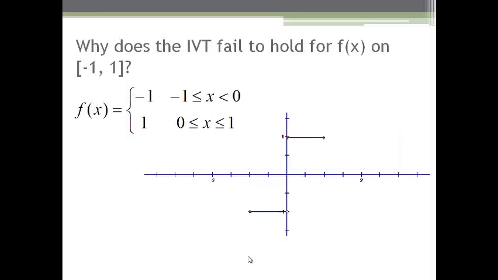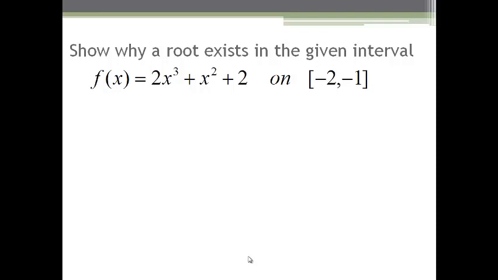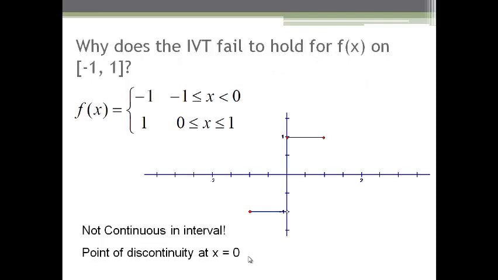The following example shows that the intermediate value theorem fails. Here f of x equals minus 1 in the interval minus 1 to 0 and 1 in the interval 0 to 1. So this is a function on the closed interval [minus 1, 1], but it is not continuous, since it has two values, minus 1 in the interval minus 1 to 0 and 1 in the interval 0 to 1, and it has a point of discontinuity at x equals 0. Hence the intermediate value theorem fails for the given function f of x.